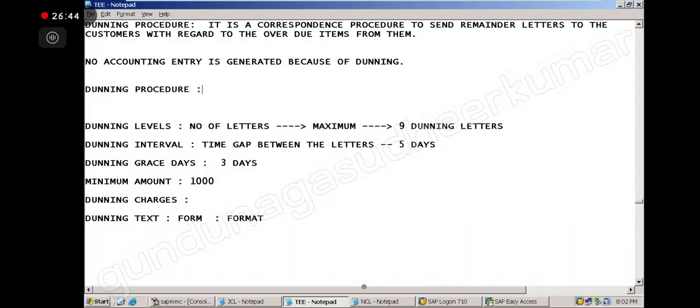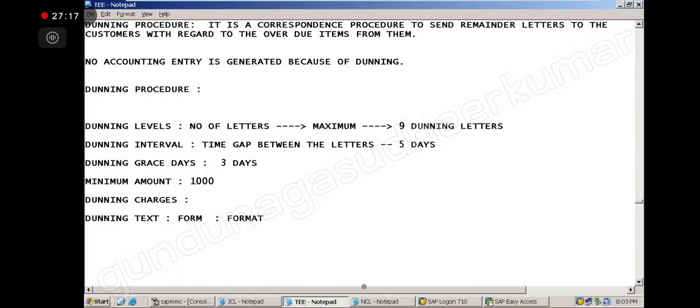You mentioned 9 maximum reminder letters. So is the maximum number of 9 for each transaction, 9 reminders? Each transaction. So it goes transaction by transaction, not 5 transactions put together and sent. No, each transaction. Okay.